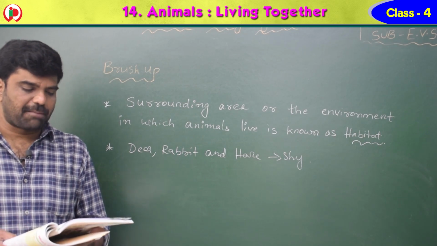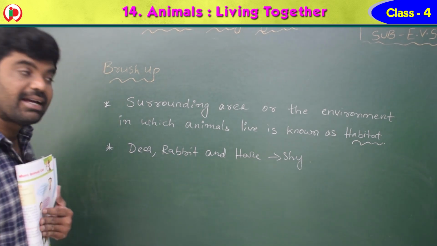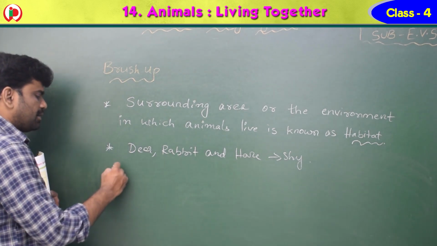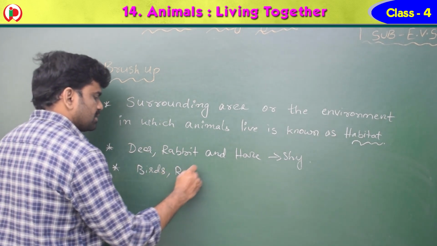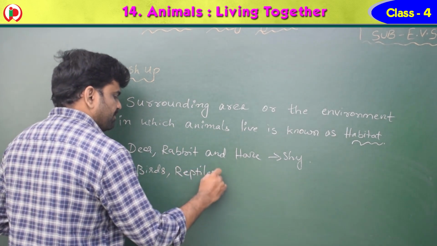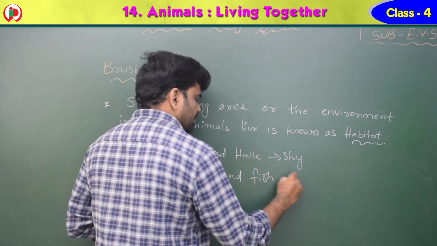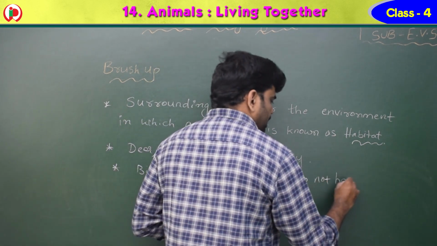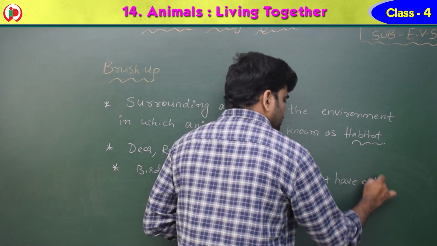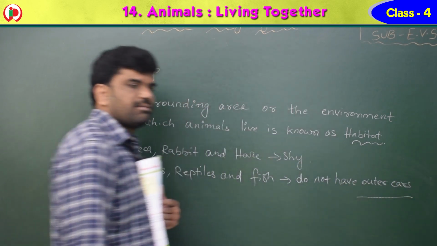Many birds, reptiles and fish do not have visible outer ears, which are called external ears.